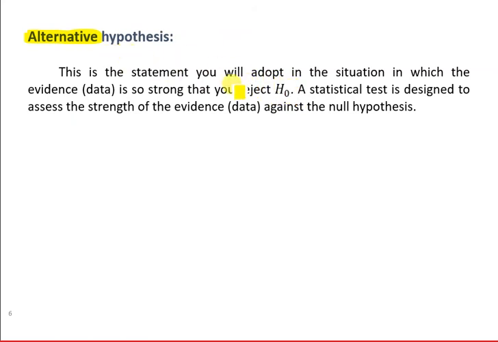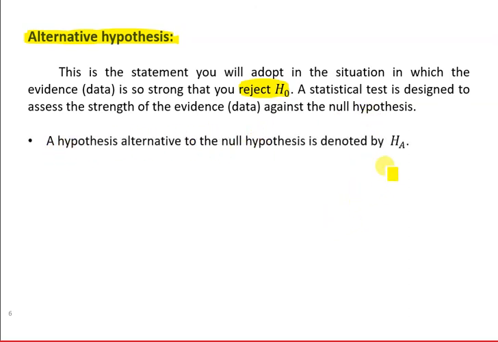So the alternative hypothesis is a hypothesis which you are going to accept only when the null hypothesis is rejected. So if your null hypothesis, like the claim that the company is making, is not true, in that condition, what will be the situation? What will be the decision? That will be nothing but the alternative hypothesis. Or you can say that it is the negation of the null hypothesis.